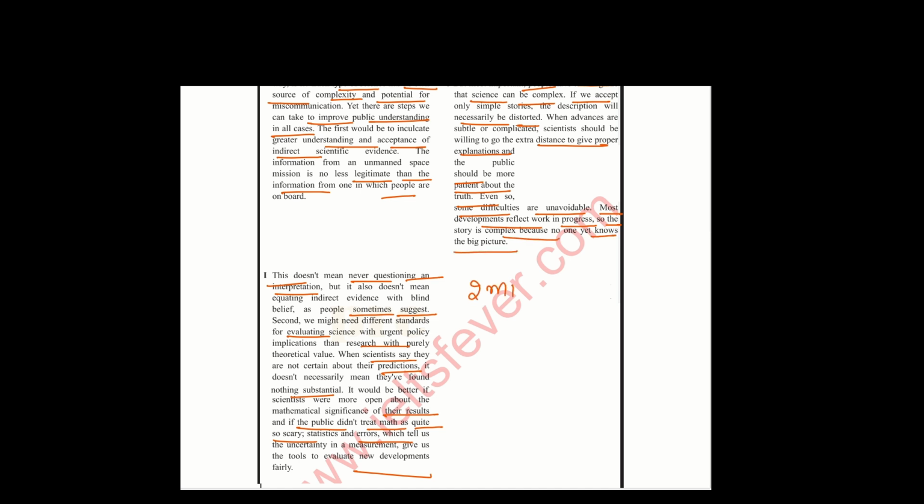So we underline the important words in 2 minutes. After that, we will solve questions for at least 13 minutes. This is a strategy that I am going to use. So let's solve the questions.